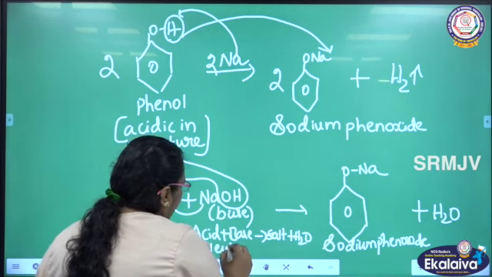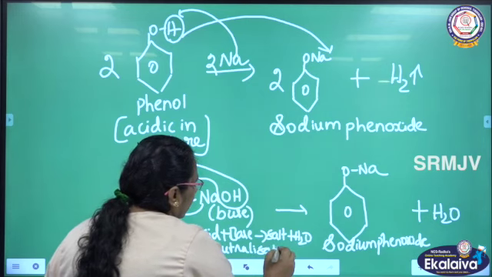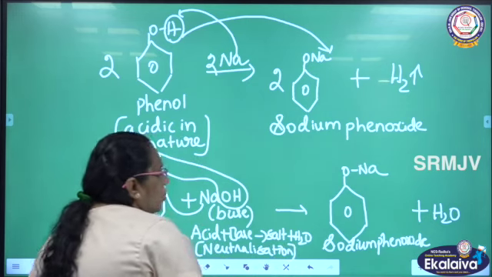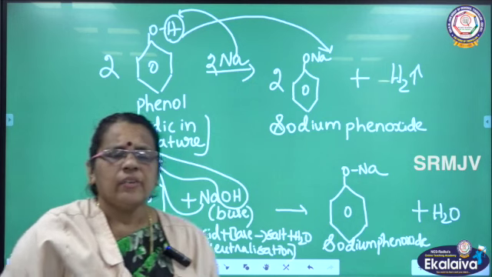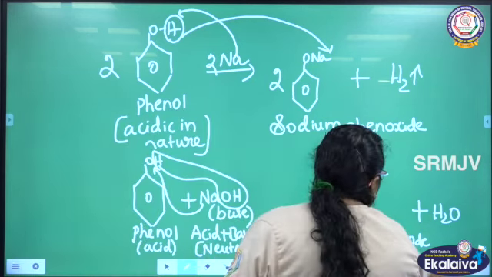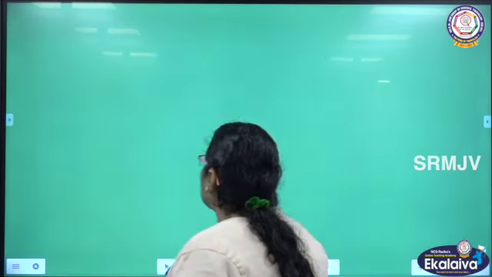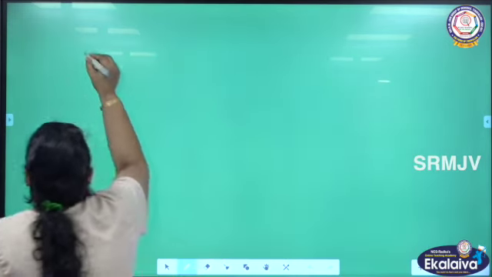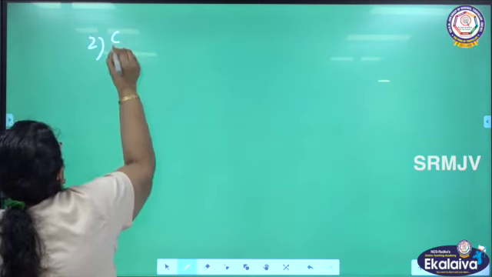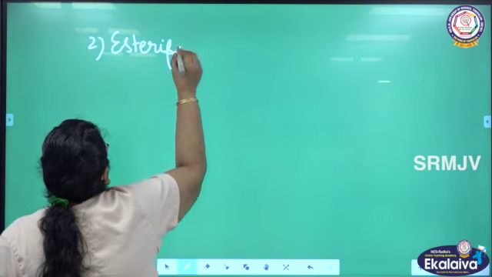How do we call this reaction? Neutralization reaction. So these are the two reactions to prove that phenol is acidic in nature. We have seen the acidic nature of phenol by breaking the bond between O and H. The second one we are going to talk about is esterification. What is the second reaction? Esterification.